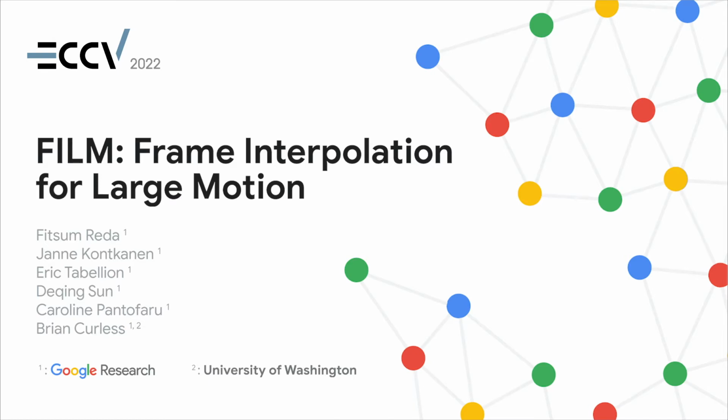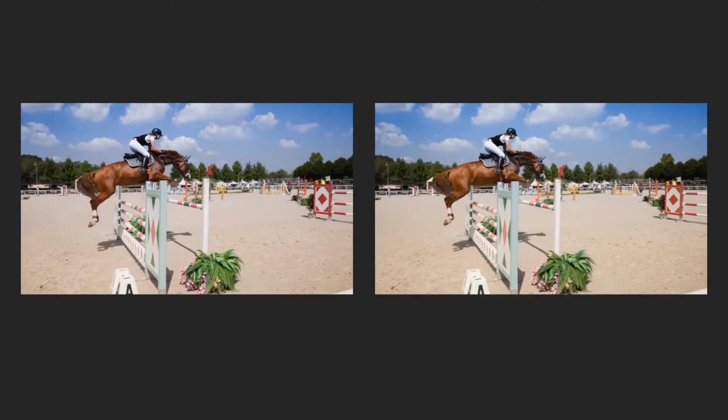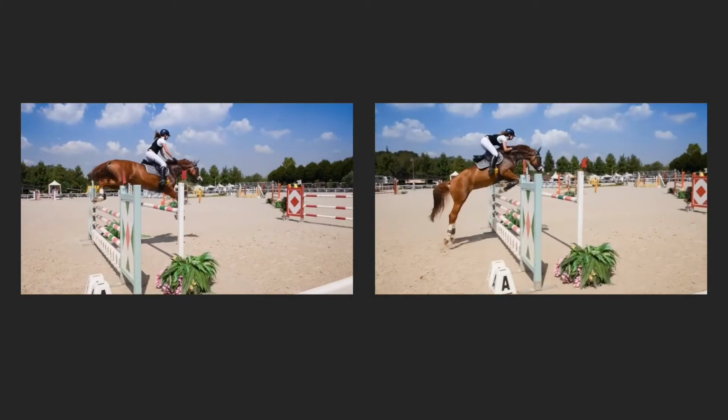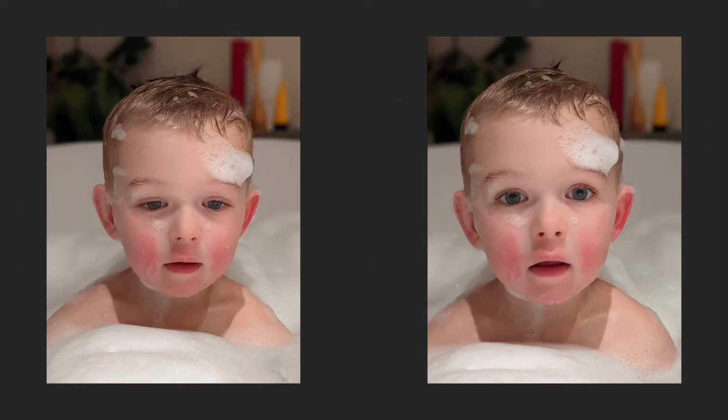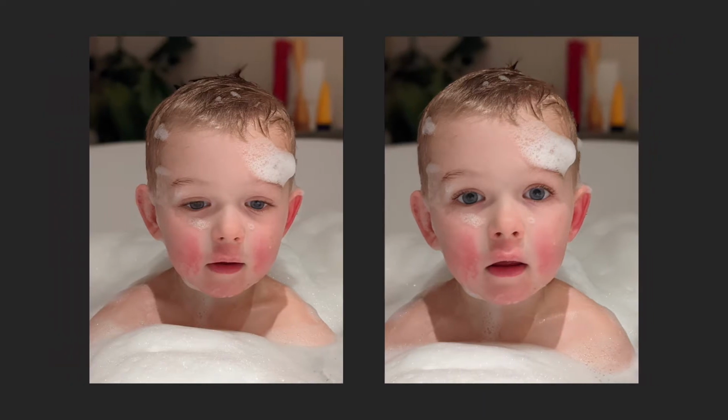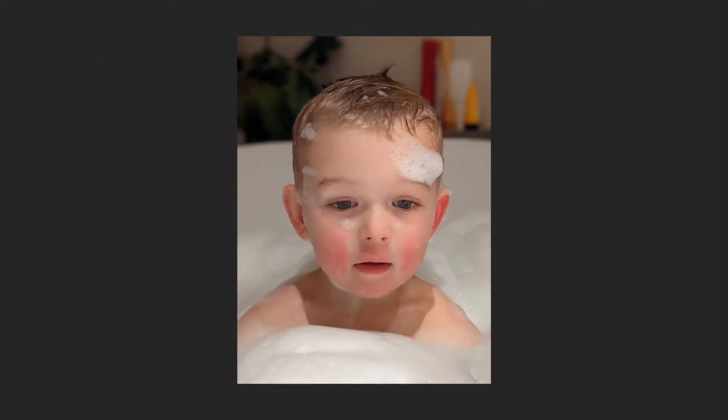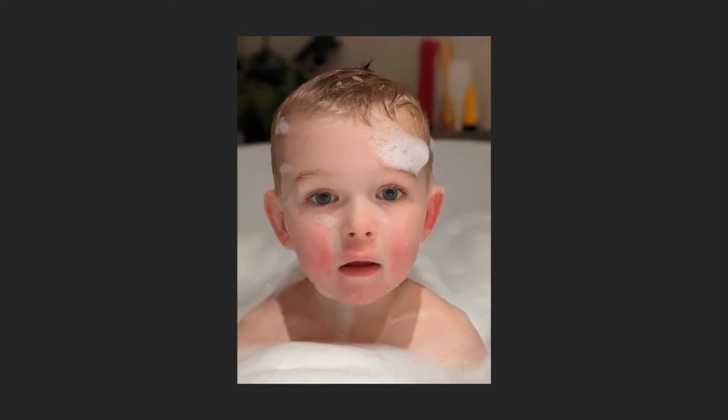We present FILM, a frame interpolation approach designed to handle large motion. Frame interpolation has been commonly used to upsample the frame rate of a video. More recently, frame interpolation has shown great promise interpolating between near-duplicate photographs, producing a smooth, high-resolution video of the captured moment. We propose a neural network architecture that can be trained end-to-end with image triplets alone.